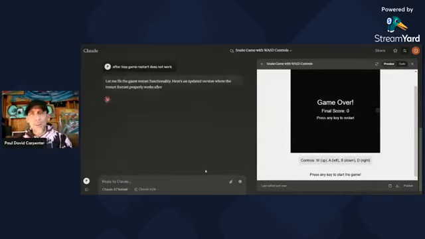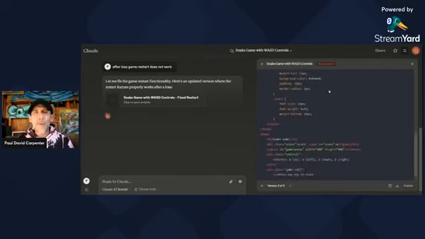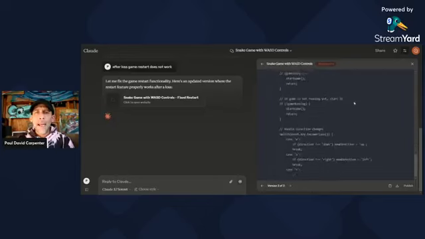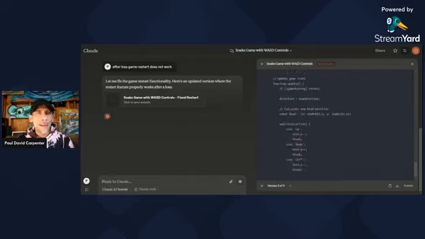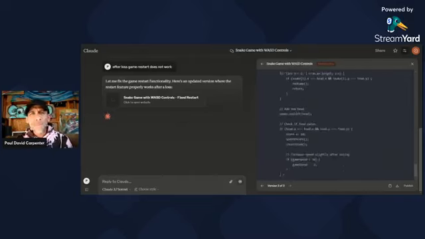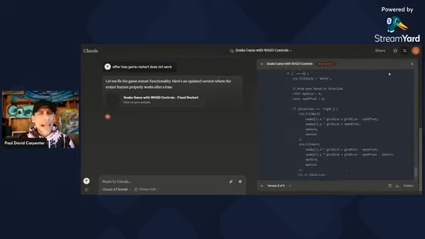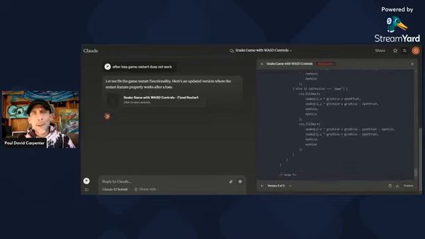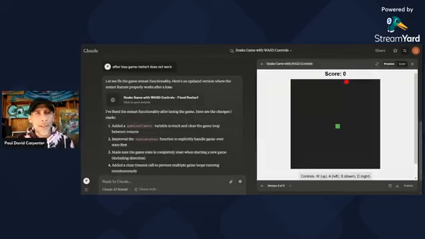And so it's going to now remake the code that we have just put in there a second ago. It's going to rewrite that code so that when the game ends and you press another button, the game can play again. That's kind of what we want, right? So here it is finishing up now. And as a matter of fact, if this works as well as I think it's going to, which it will, because I've done this already, I'm going to try and make a Tetris game next. Live right here. We're going to try and make a game that's like Tetris. So let's go back over here and try this out.